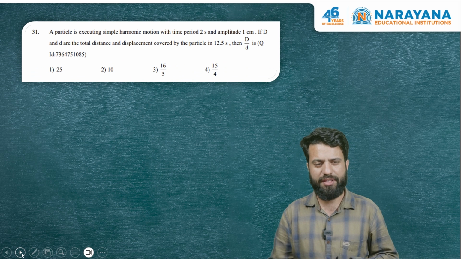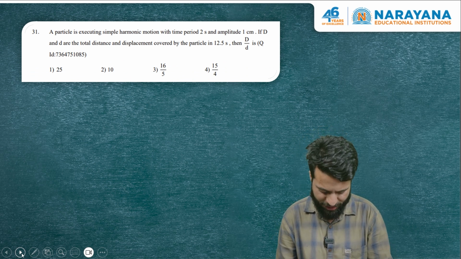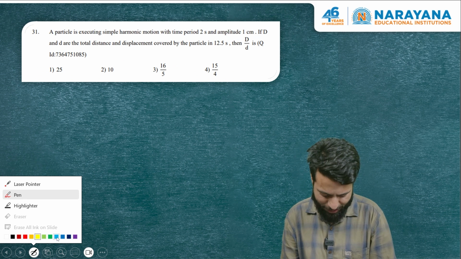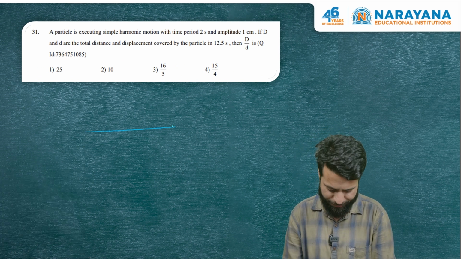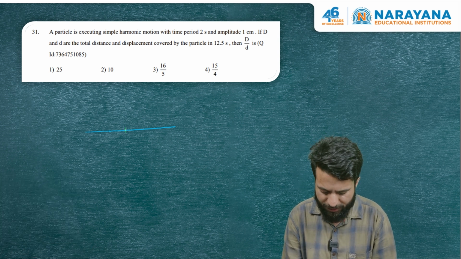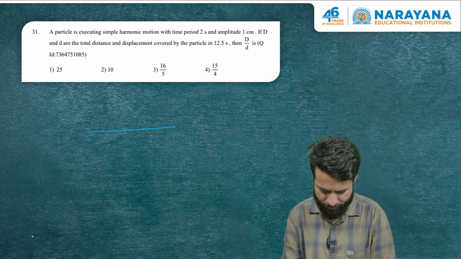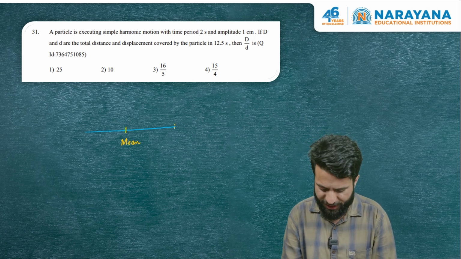This question is from simple harmonic motion, kinematics of simple harmonic motion. A very simple question again. Let me just explain to you the background of this question. So we know in simple harmonic motion, we have a particle which goes to and fro periodically about the mean position. So I'm marking this as the mean position, and these are the extreme positions.